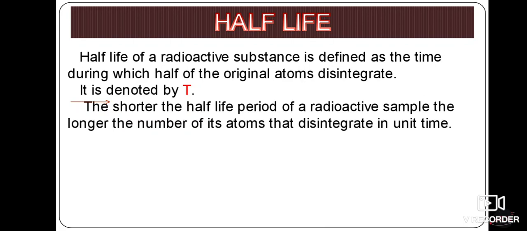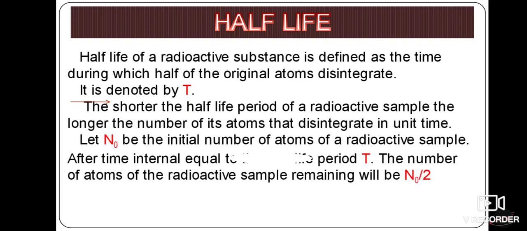The shorter the half-life period of a radioactive sample, the larger the number of atoms that have to disintegrate. So if it has a very short half-life, suppose 2 years or 3 years, then it has to disintegrate more atoms from the entire nuclei. Therefore, the shorter the half-life period of a radioactive sample, the larger the number of atoms it has to disintegrate in a unit time.